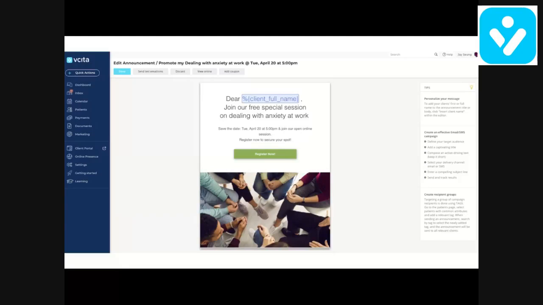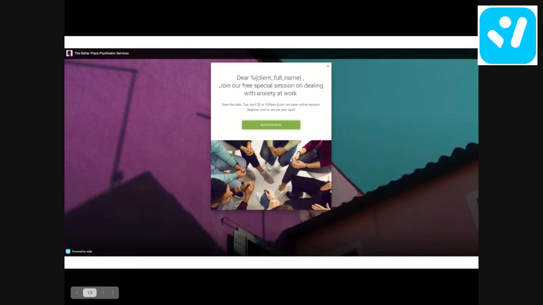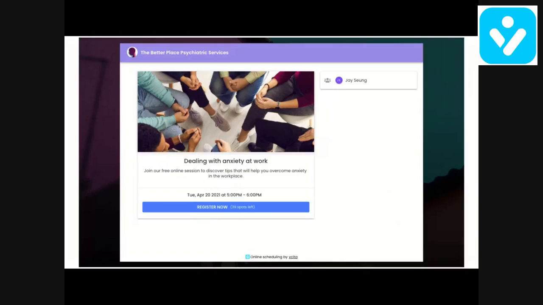And we send out the campaign, and our clients are going to get a nicely designed email, which is what you see right here. They'll click on register now, and they'll get to this beautiful automatically generated landing page, which uses the brand of our business, the color and everything. All the details are here. Register now. They can see the number of spots left in our event.